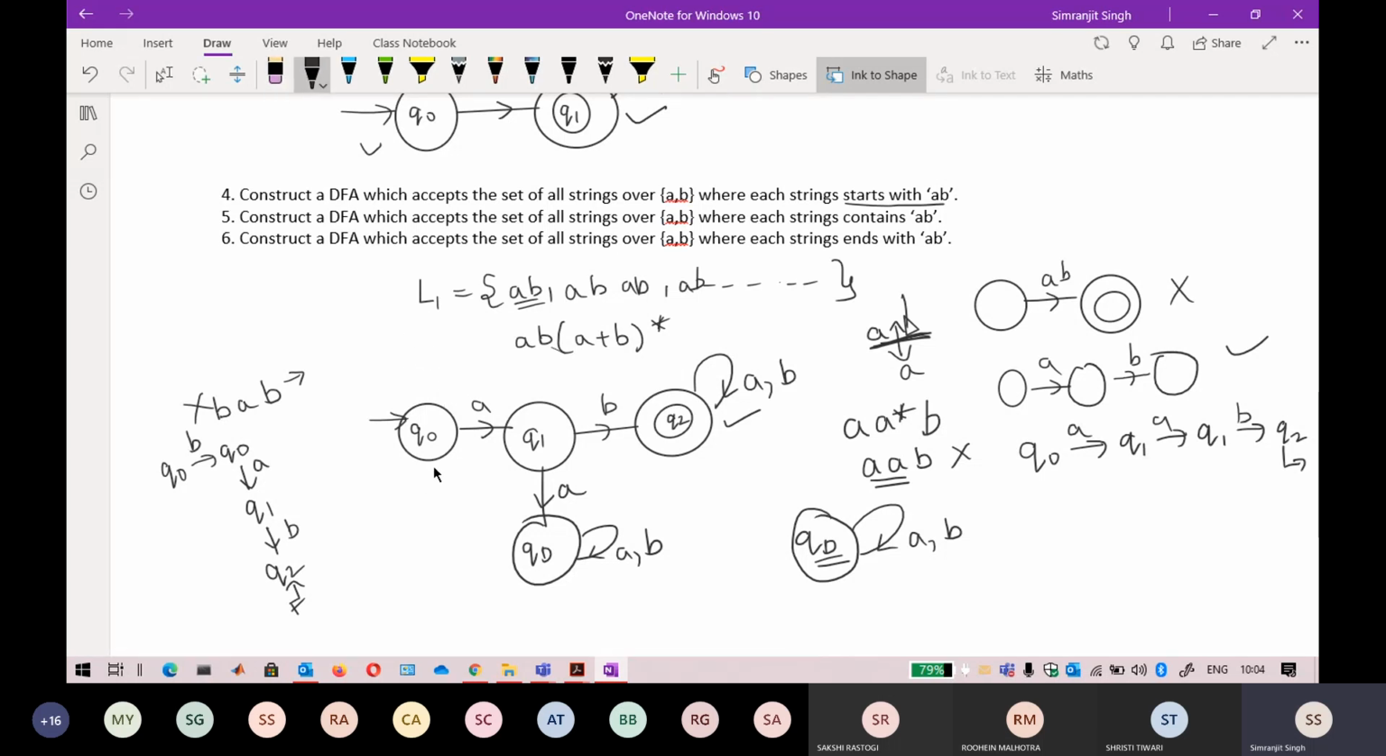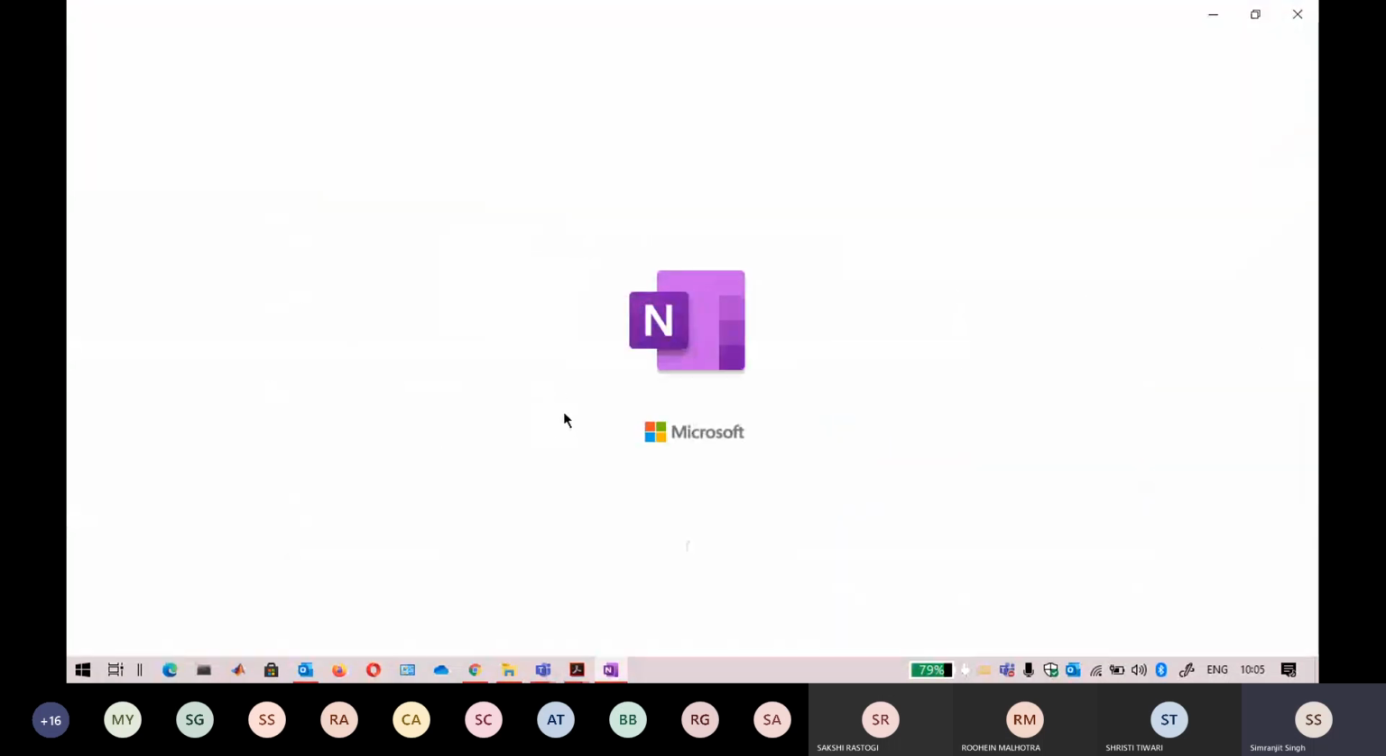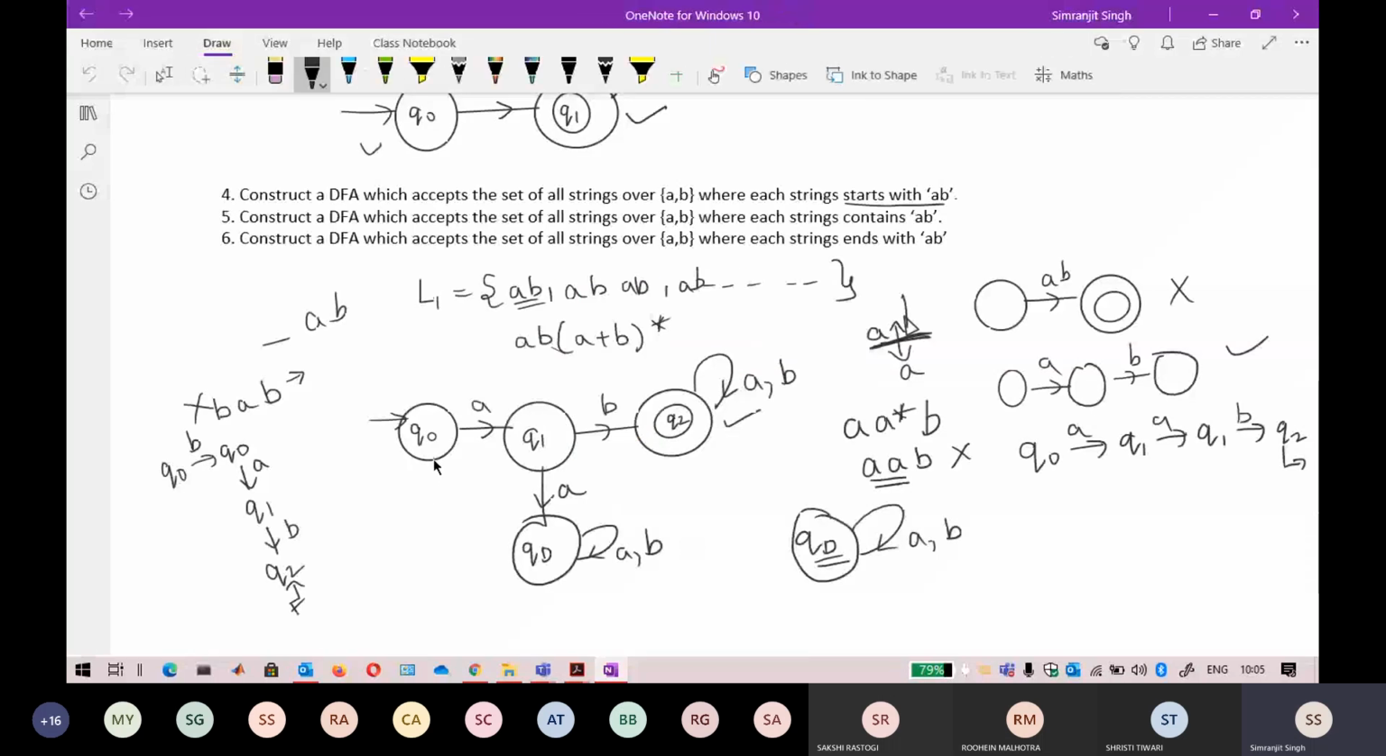So what can I do? I just know that at the starting only A and B come. Before it, no one can disturb this A, B. So after it, any number of B should not come. Okay, so I can draw a dead state differently also, but if you have already drawn it, there is no need to change. There is no need to draw another dead state. So I am just diverting this to this dead state. You can draw another dead state, but we always go with the minimum number of states. If you have drawn a dead state, you just use that dead state.